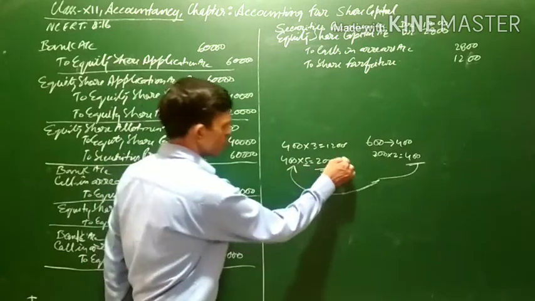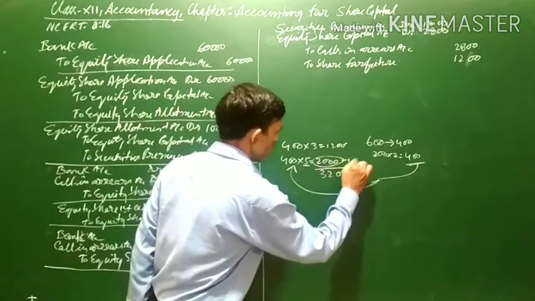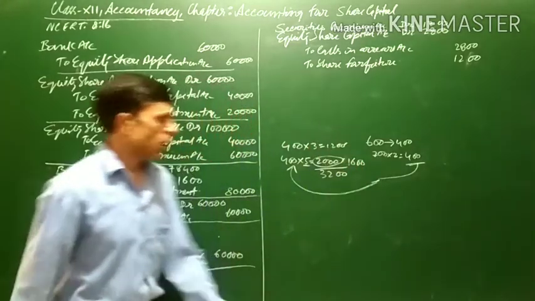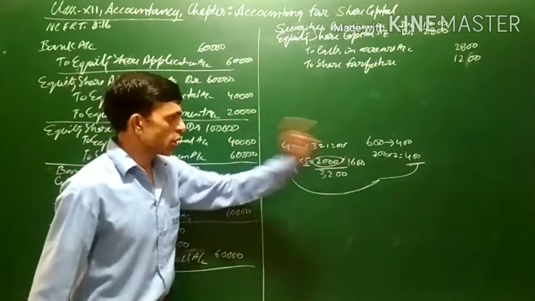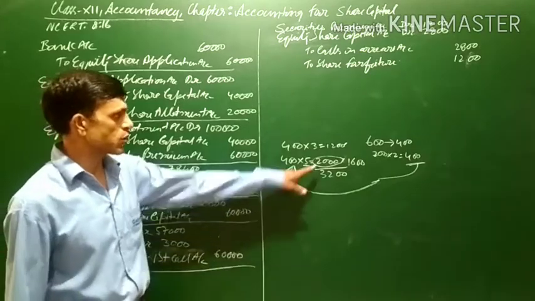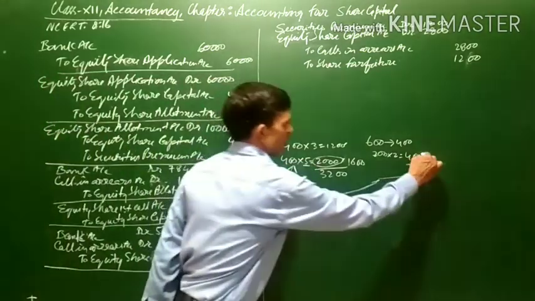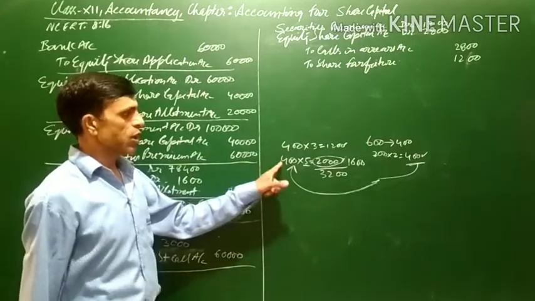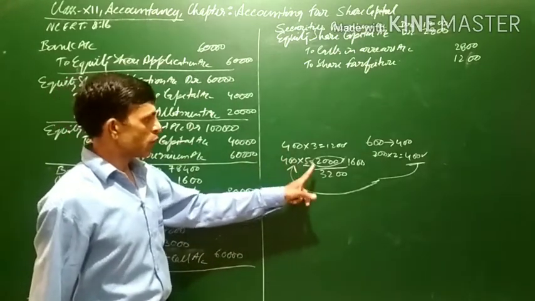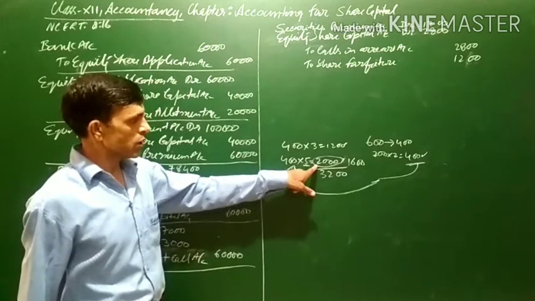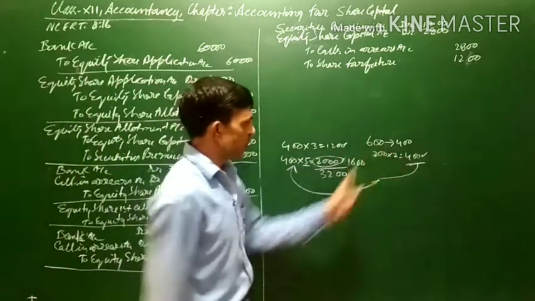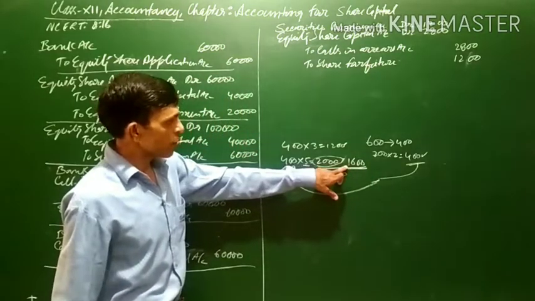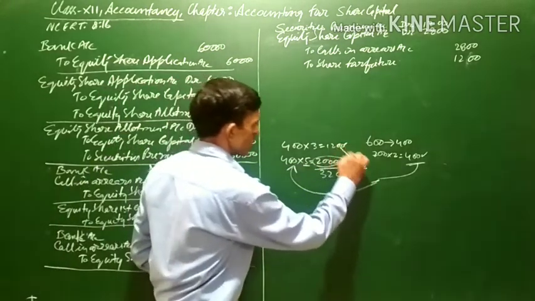So out of rupees 2000, actually only 1600 was due at the time of allotment, because out of this 2000, 400 was already transferred, that is, the excess application money was transferred to allotment. So the actual amount due at the time of allotment was 2000, but out of this 400 was already paid. So the actual balance which was to be paid at the time of allotment was 1600.